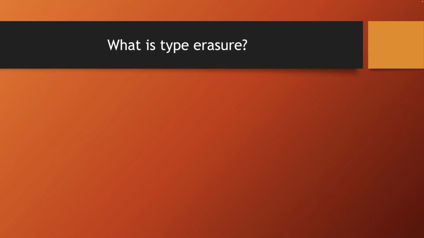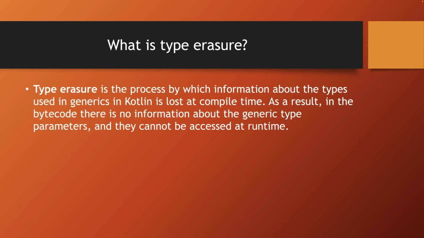What is type erasure? Type erasure is a process in which the type information used in generics in Kotlin is lost during compilation. As a result, the bytecode contains no information about the generic parameter types. They are all treated as the parent type Object, and you cannot access them at runtime.